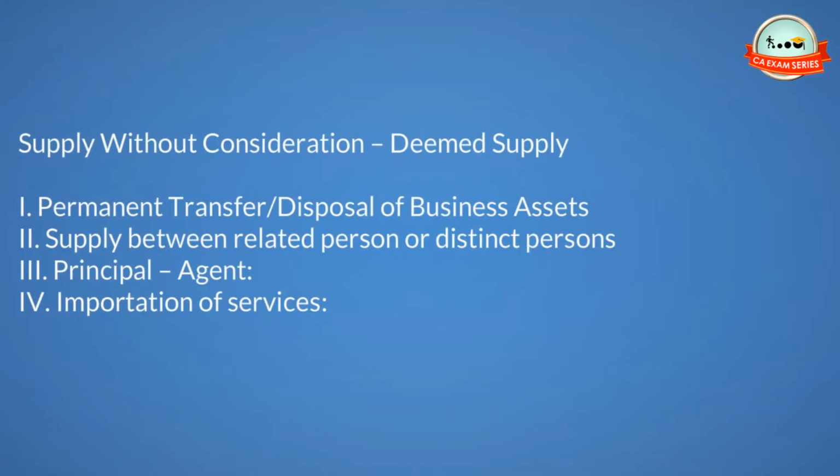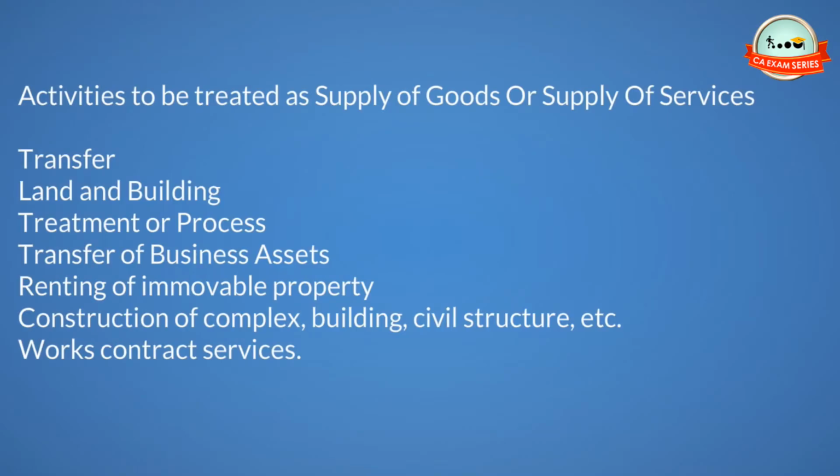Supply without consideration, deemed supply. 1. Permanent transfer, disposal of business assets. 2. Supply between related person or distinct persons. 3. Principal, agent. 4. Importation of services. Activities to be treated as supply of goods or supply of services. Transfer. Land and building.